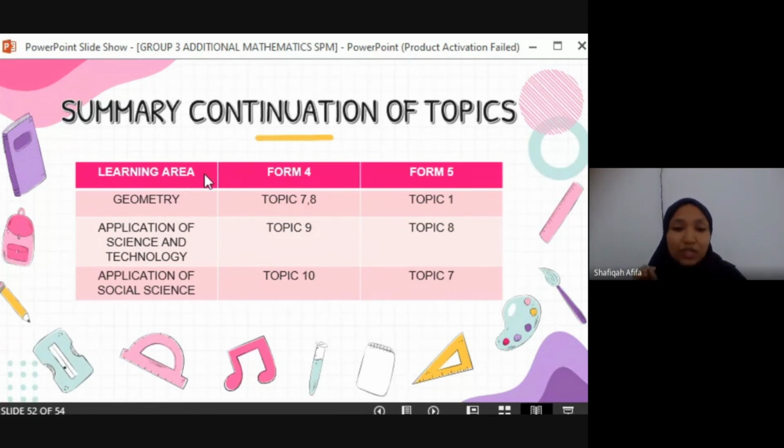But for the other 2 learning areas, which are the application of science and technology and application of social science, there is 1 chapter under each form. But the chapter under each form is in a different field. That's why there is no continuation of topic in these both learning areas.